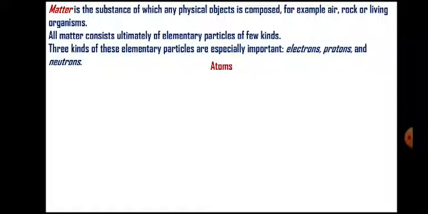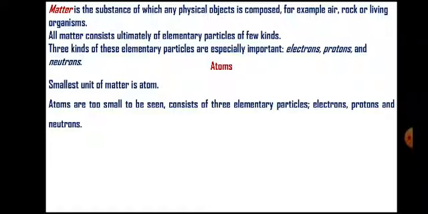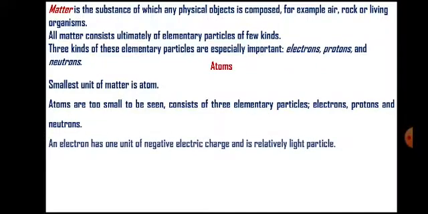Let us see the definition of atom. The smallest unit of matter is called an atom. Atoms are too small to be seen with the naked eye. It consists of three elementary particles: electrons, protons, and neutrons. An electron has one unit of negative electric charge and is a relatively light particle.